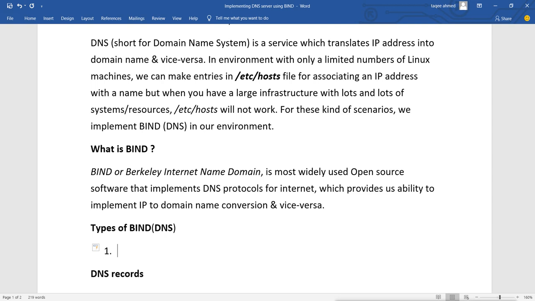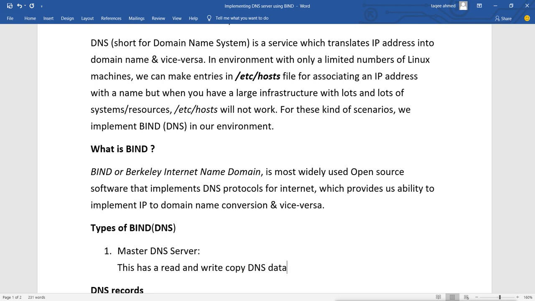Now, number one, master DNS server. Now, this server is what? This server has a read and write copy of the DNS database.